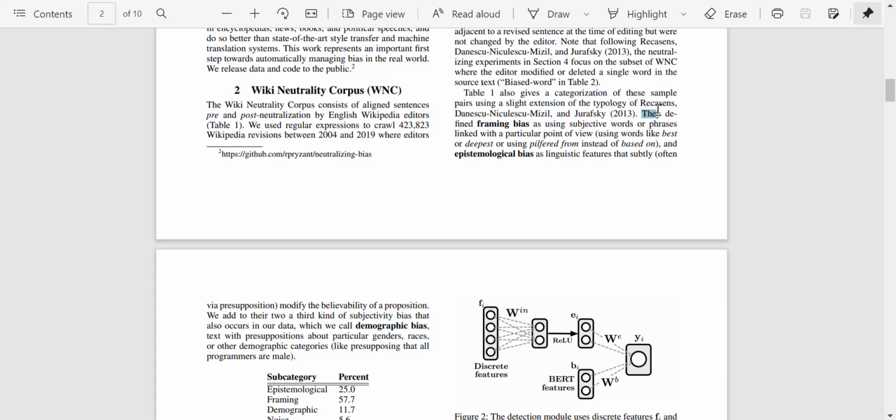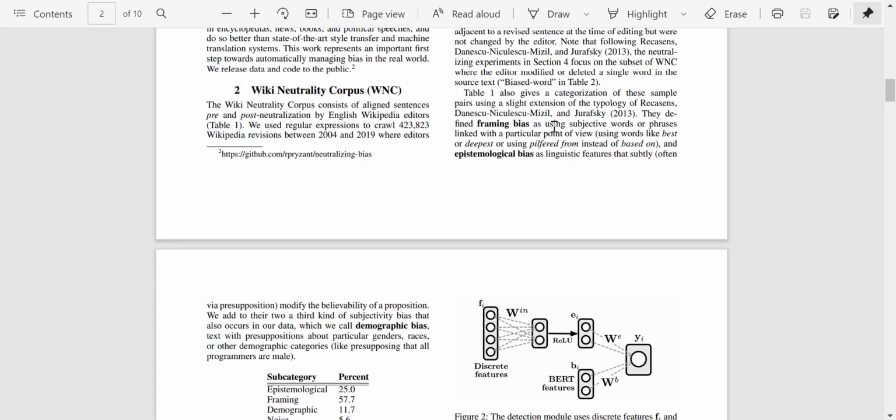In this paper, they defined framing bias as using subjective words or phrases linked with a particular point of view, using words like best or deepest, or using pilfered from instead of based on. And epistemological bias as linguistic features that subtly, often via presupposition, modify the believability of a proposition. Okay, that was a lot to take in, but let's break it down. They've extended the work of these people. Framing bias uses subjective words or phrases linked with a particular point of view, like best or deepest.